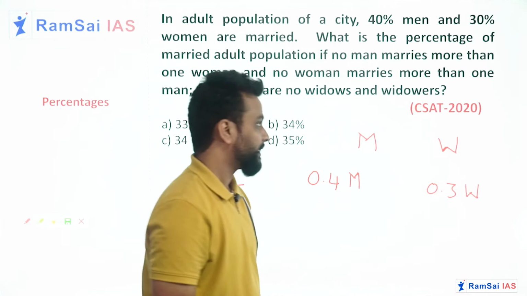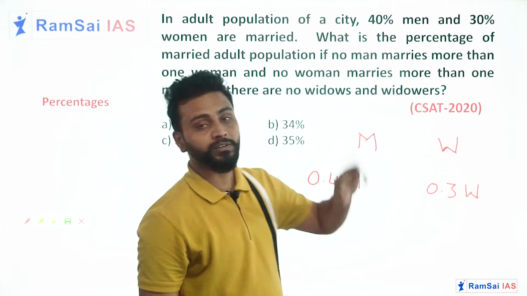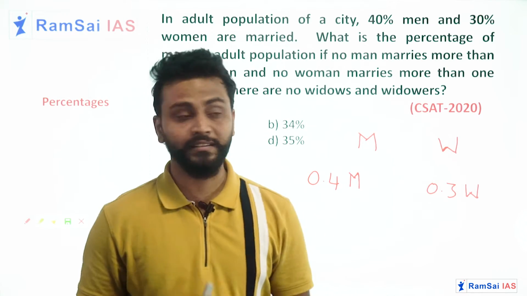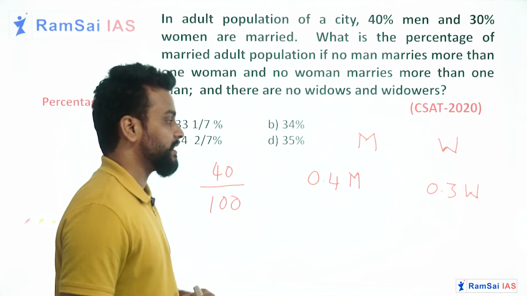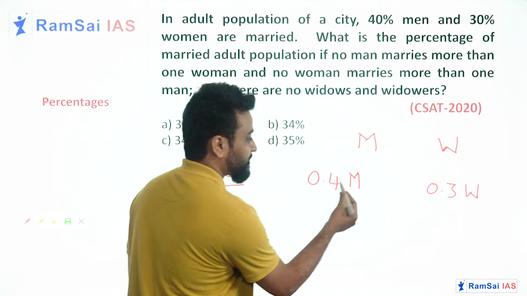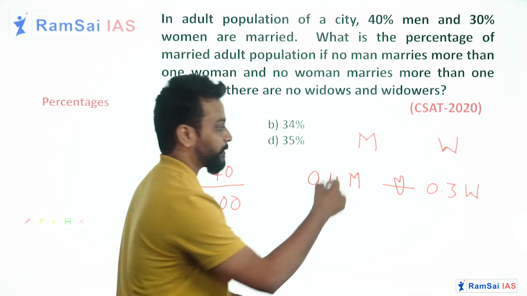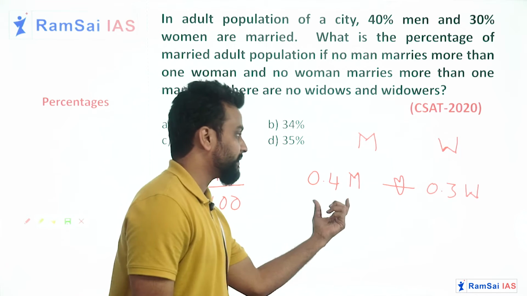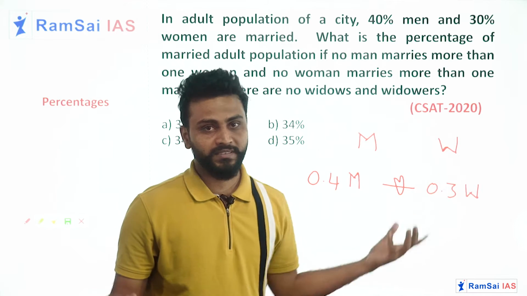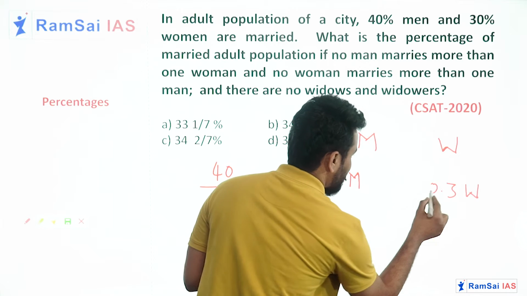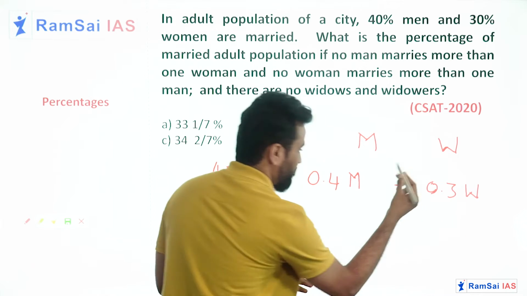Now here, there is no man married to more than one woman. Similarly, there is no woman married to more than one man, and there are no widowers and widows. So indirectly, these 40% of men married the 30% of women. Yes or no? So indirectly, 40% of men equal 30% of women. So I'll make them equal here: 30% of women equal to 40% of men.